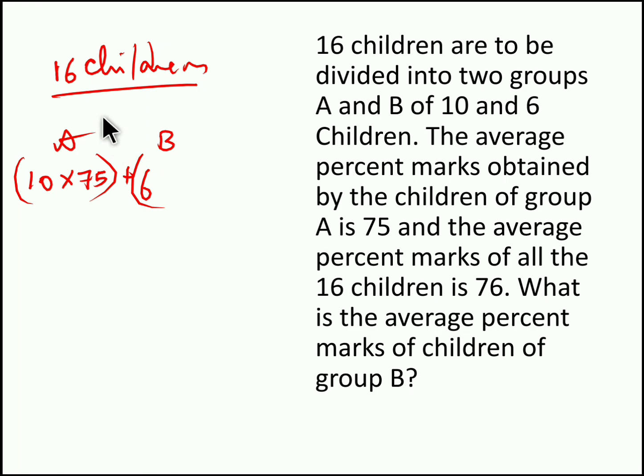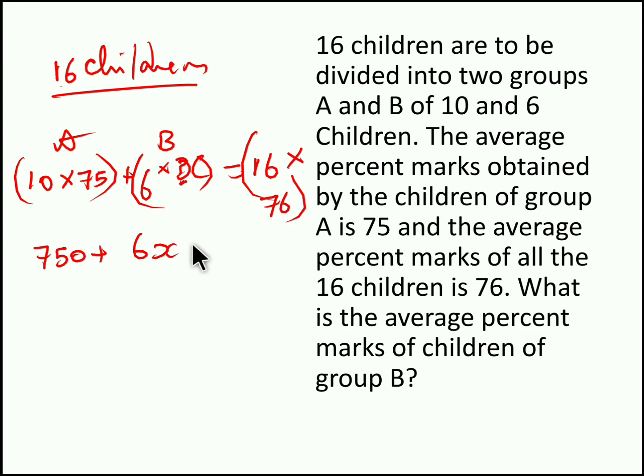So 10 plus 6, we have 16 children. The 16 children obtained 76 marks as the total average. Now we have to find the average percentage of marks of the children in group B. So we have to find this question mark value. So 10 into 75, we get 750. We can keep group B's average as x, right? So 6 into x, 6x. 16 into 76, we get 1216.